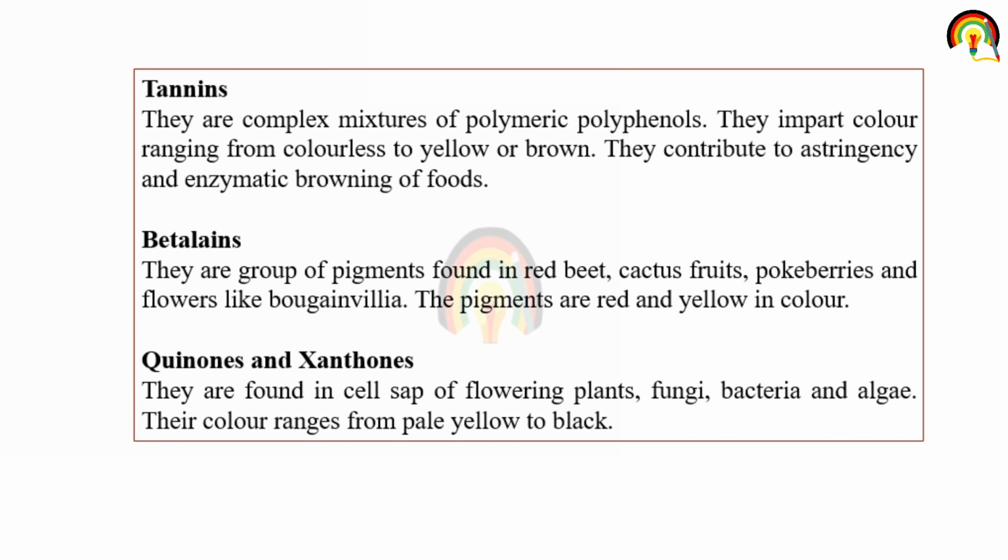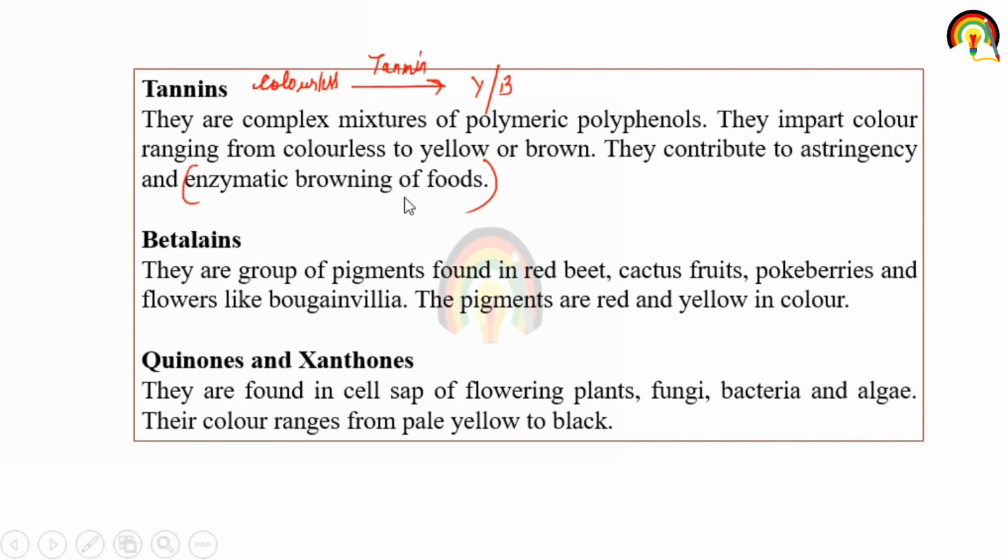They impart color ranging from colorless to yellow or brown. They also contribute to astringency and enzymatic browning, or the brown color of the food.